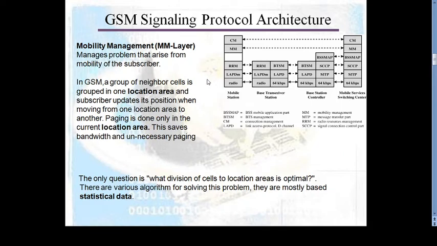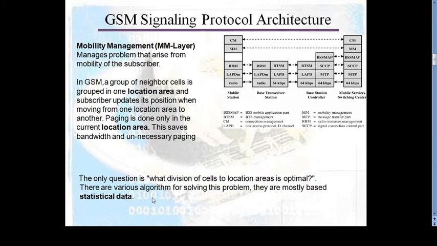Then mobility management. This is the second part of the signaling layer protocol architecture. What is the function of mobility management? It manages the problems that arise from the mobility of the subscriber. In GSM, a group of neighboring cells forms one location area, and the subscriber updates its position when moving from one location area to another. The paging is done only in the current location area. This saves bandwidth and avoids unnecessary paging. The only question is what division of cells into location areas is optimal.